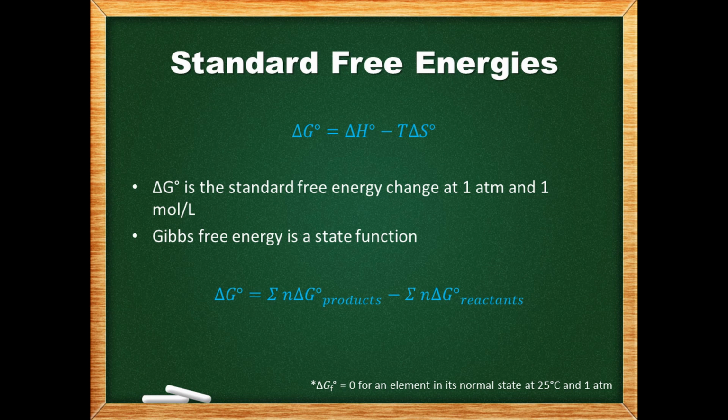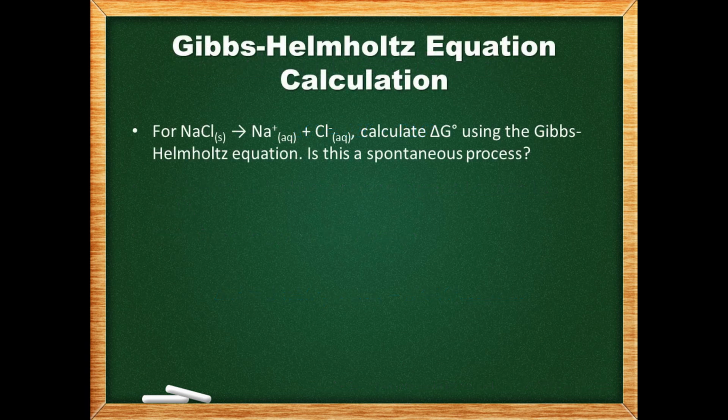Note that the standard free energy of formation for an element in its normal state at 25 degrees Celsius and 1 atmosphere is equal to 0. Now let's try doing a calculation using the Gibbs-Helmholtz equation. We are solving for the delta G naught value of the dissolution of sodium chloride. We also want to determine if this is a spontaneous process.